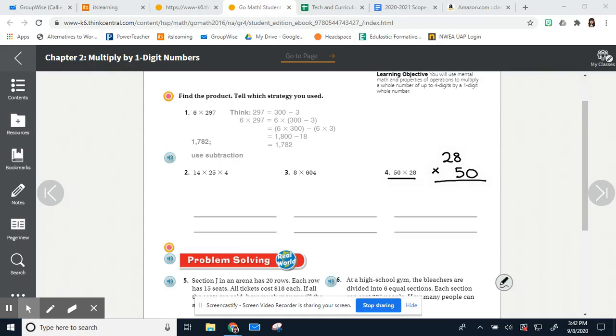Because when you're multiplying with zeros, it's easy to just want to do like a whole row of zeros like that, but that's not necessary. I like to scoot it over like that. Because then it tells me, okay, I just need to write it once and then forget about it. And then I just multiply normally. So 5 times 8 is 40, carry the 4. 5 times 2 is 10, plus 4 more, 14. Okay? Just a little tip.